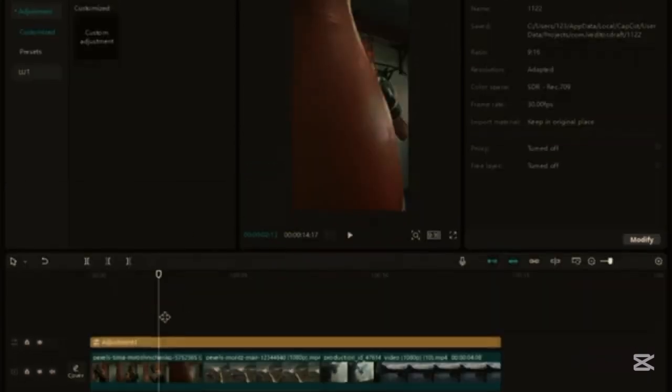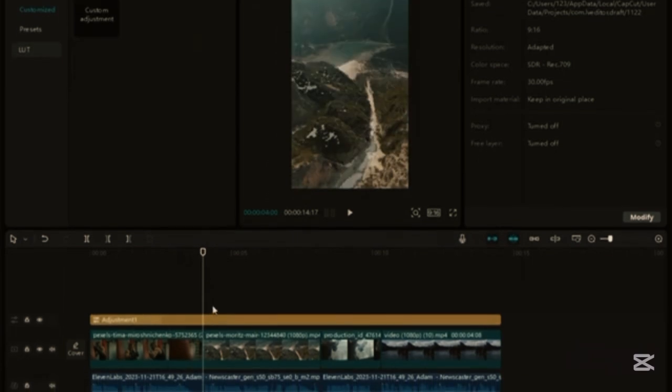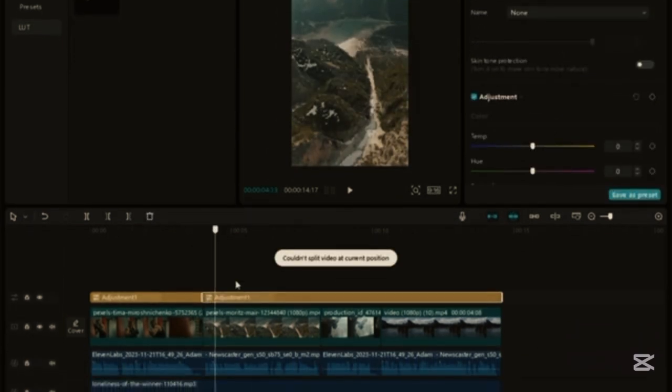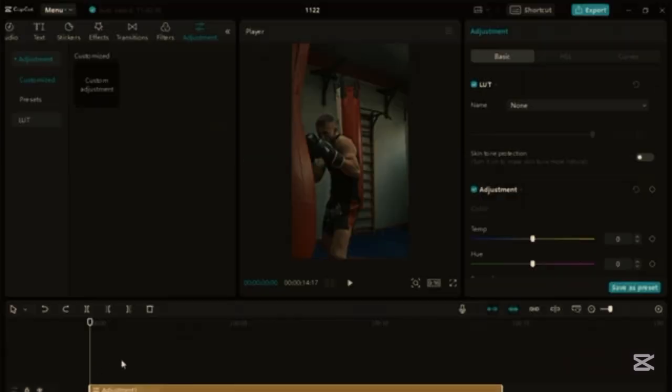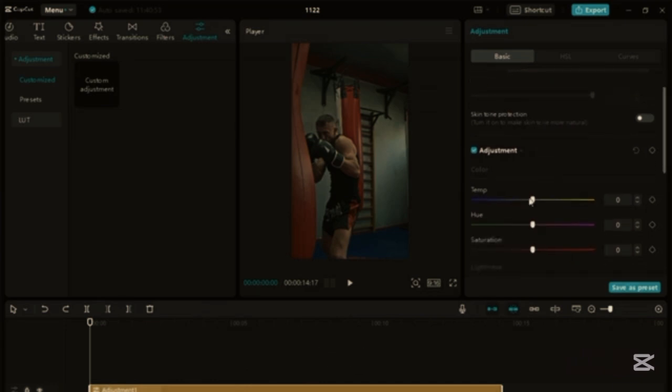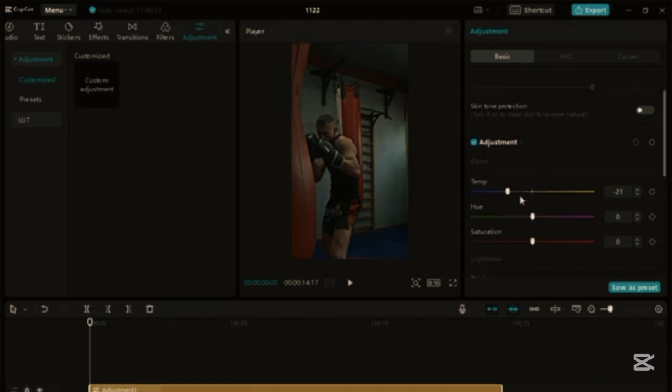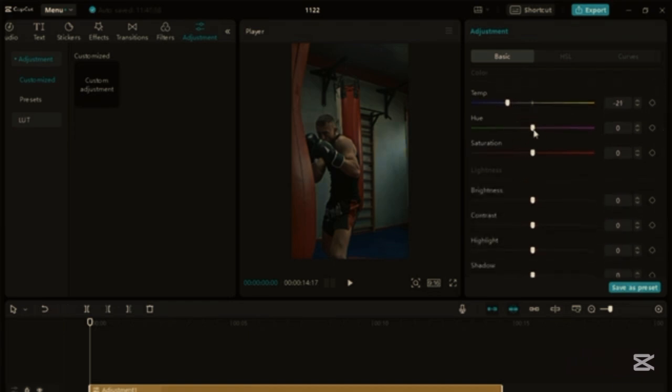This way, all of your videos will have the same color adjustment, and you can also go into each of the footage to adjust them separately if you like. On the right hand is the adjustment section here. You can change the color to fit the mood you want by adjusting these sliders. For starters, you have temperature, hue, and saturation. I will slide this temperature to the left for more blue. This will create a sense of cinematic feeling, and I also do the same for the hue option.